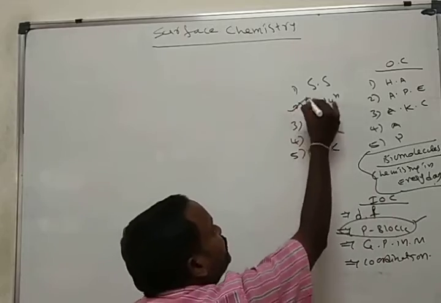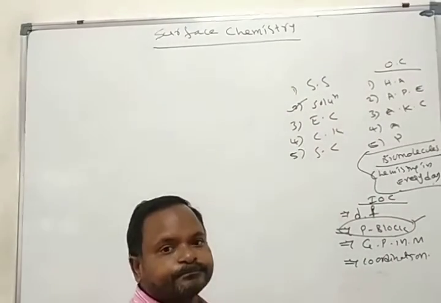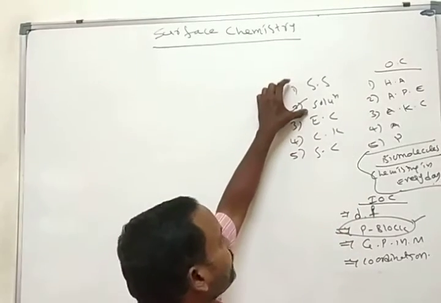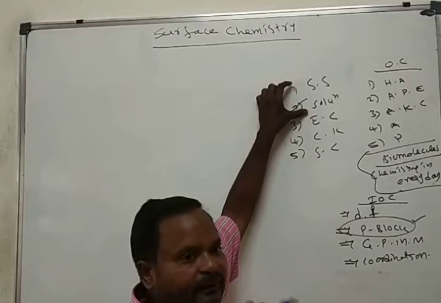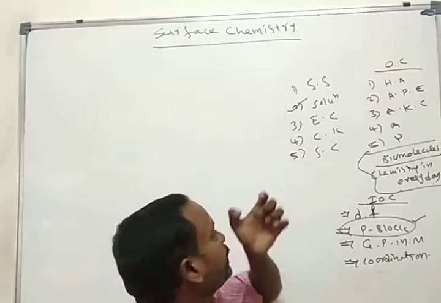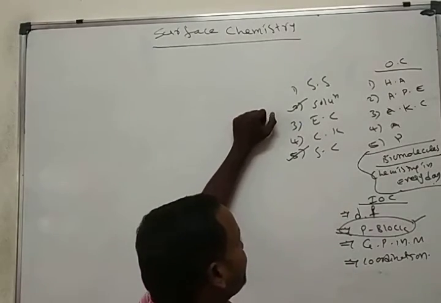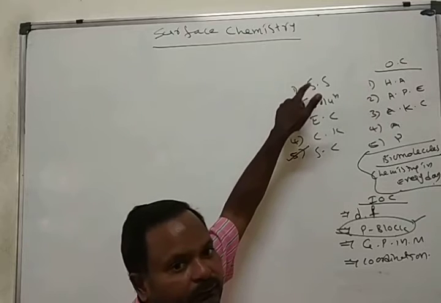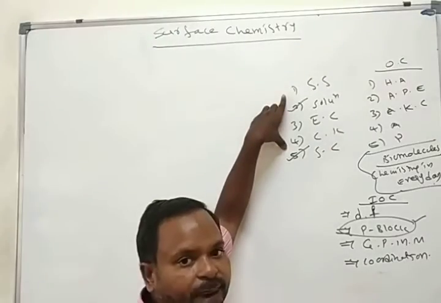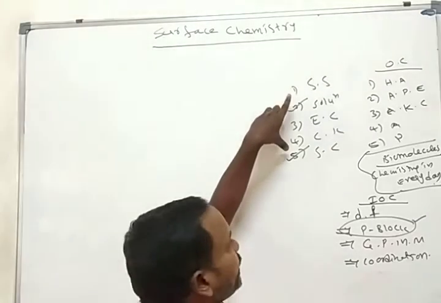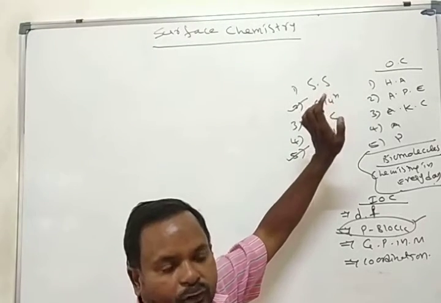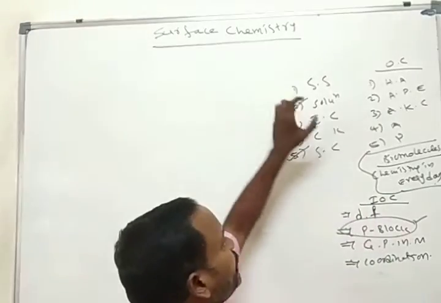5 chapters already, solutions finished. At least 1 or 2 classes are required for solutions chemistry. We'll see that part after coming to college for offline classes. Today I want to start surface chemistry. After surface chemistry, we'll move on to finish one more physical chemistry chapter. Here also there are long questions. From these 5 chapters, we should attempt 4 long questions, 20 plus 20, 40 marks here only.